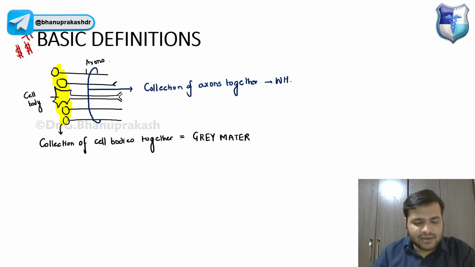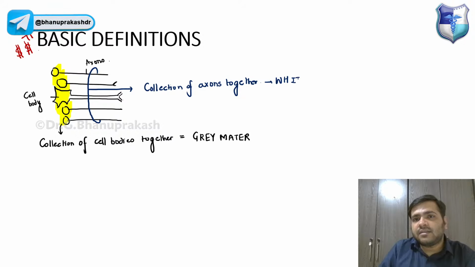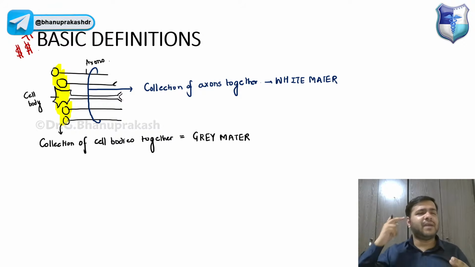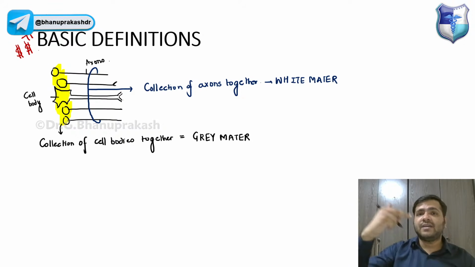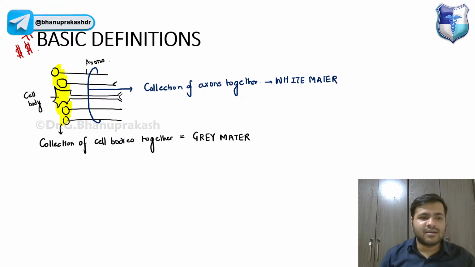It is the white matter. So whenever gray matter comes to your mind, yes, it is the collection of cell bodies together. The cell body belongs to the neuron, and the big process is called the axon, right? Similarly, the collection of axons is the white matter. Collection of cell bodies together is the gray matter.